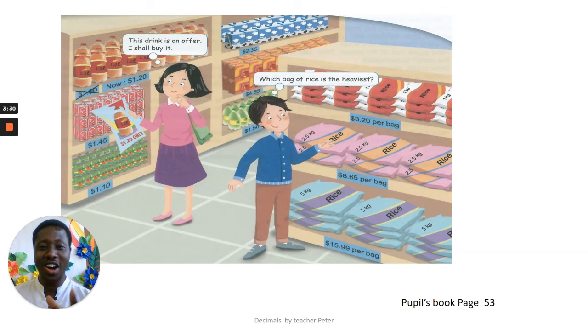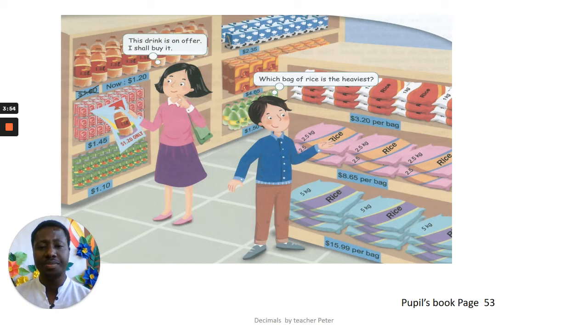Look at this picture on your screen and tell me, what do you see? There's a boy here at the shopping mall, the supermarket, maybe Big C or Tesco Lotus, I'm not too sure. Or Makro, maybe. There's a bag of rice, there is a tin of items, and some are in bottles and some are in paper cans.